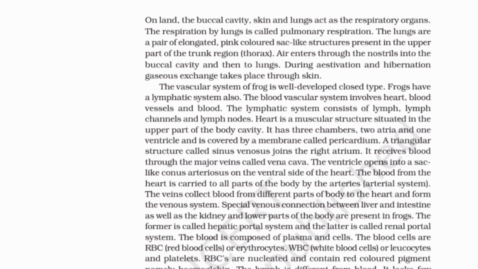The vascular system of the frog is of a well-developed closed type. Frogs have a lymphatic system also. The blood vascular system involves heart, blood vessels and blood. The lymphatic system consists of lymph channels and lymph nodes.